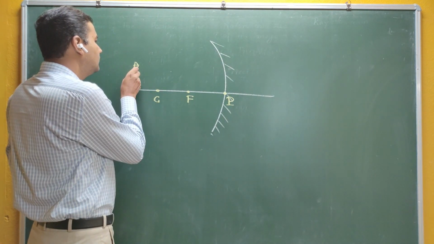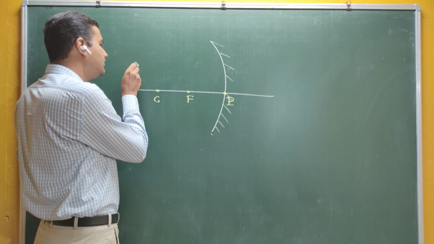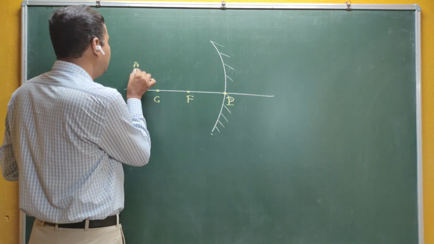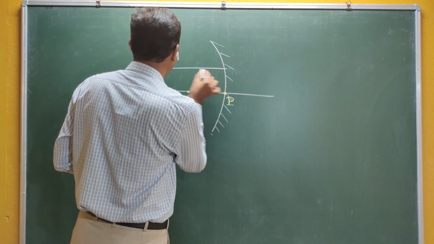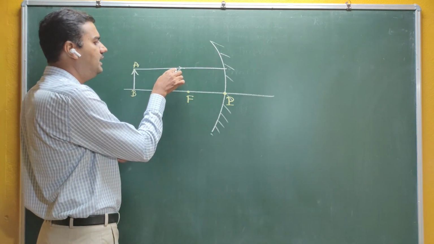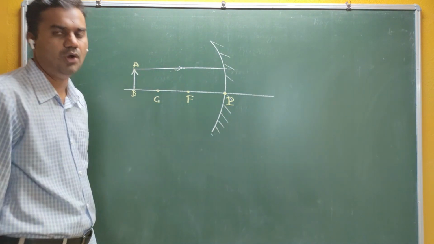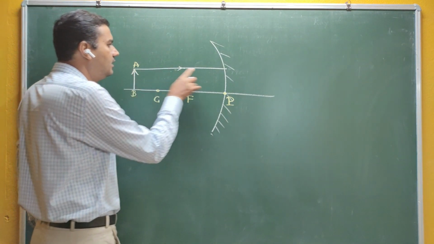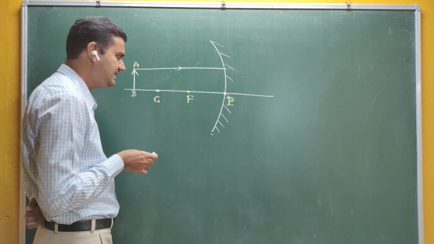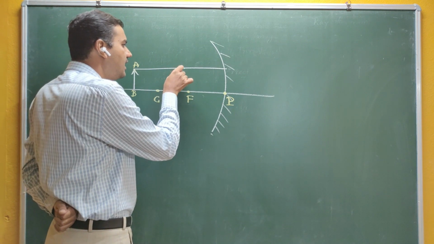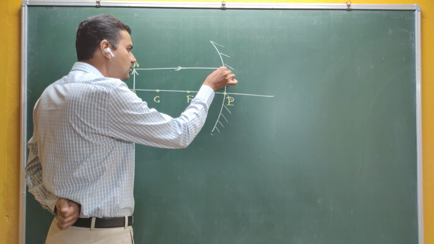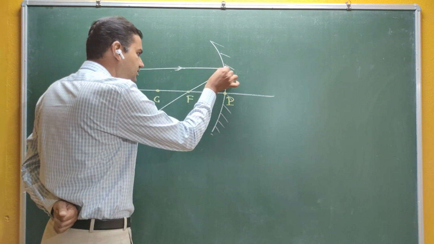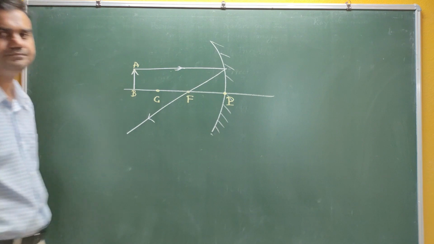Point number 1: you have to take 2 rays from the head and 1 ray from the tail. In the first ray from the head, the ray should be parallel to the principal axis. As you know, when the rays are parallel, after reflection, what happens? They pass through the principal focus. So this is your first ray diagram.